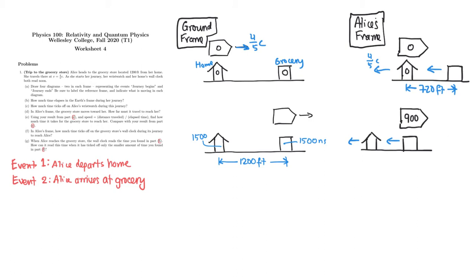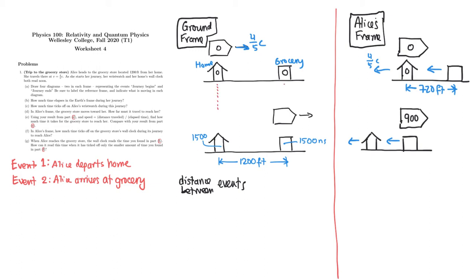The distance between the events, and we'll do it in this ground frame, right? So if we draw a line dividing our analysis in the ground frame from our analysis in Alice's frame, the distance between the events in the ground frame is this distance. The first event happens at this location.